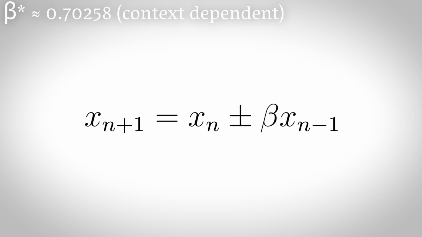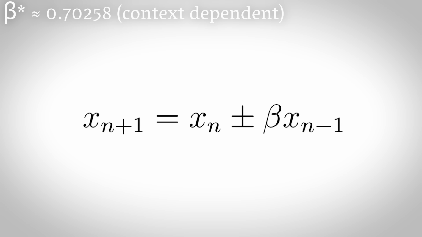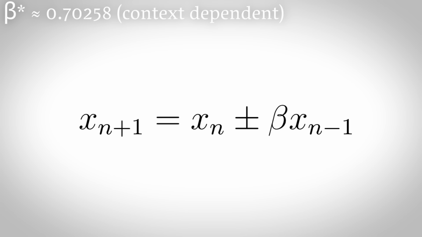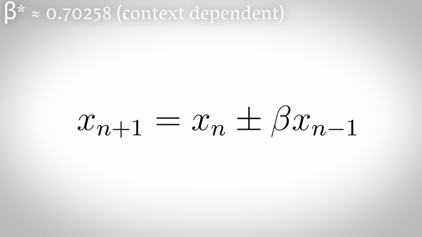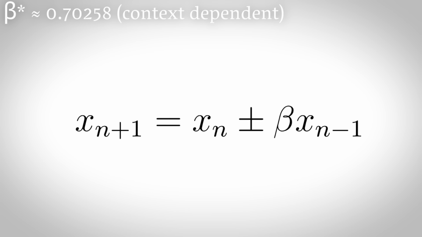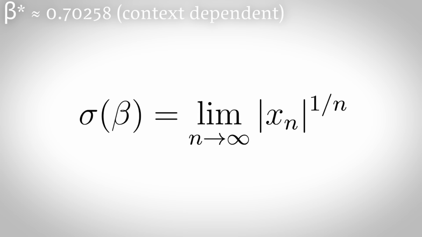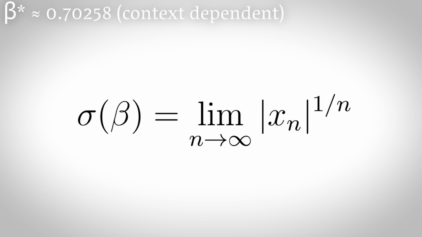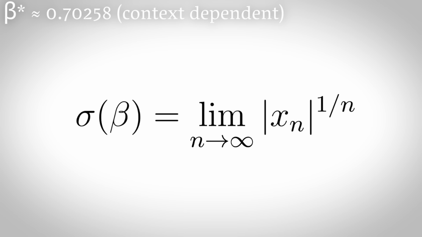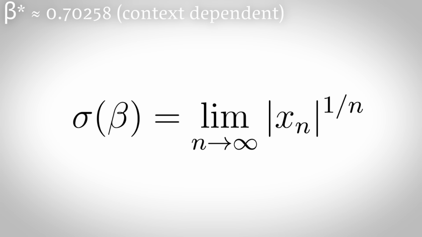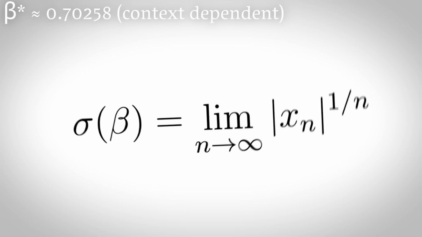Embree-Trefethen constant. Consider the recurrence relation x sub n plus 1 equals x sub n plus or minus beta x sub n minus 1, where beta is a fixed positive real number and plus or minus is chosen at random and with equal probability. For each beta, the sequence x sub n almost surely grows or decays exponentially, and the asymptotic rate of growth is given by sigma sub beta, which is the limit from n to infinity of mod x sub n to the power 1 over n.